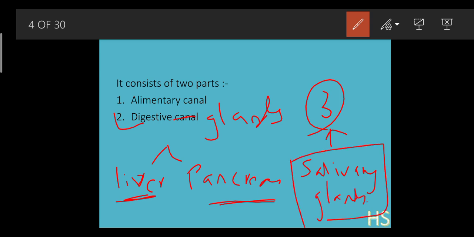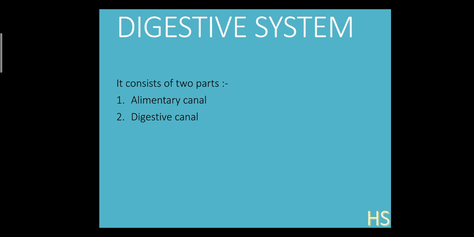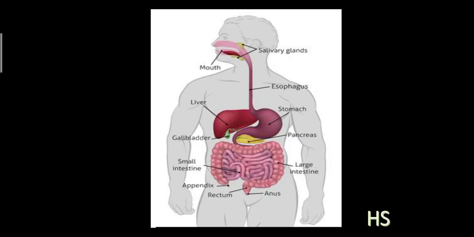Where is the salivary gland present? In the mouth, in the oral cavity. Oral cavity means the mouth. If you notice this figure, it is a perfect structure to understand what we mean by the alimentary canal and the digestive glands.